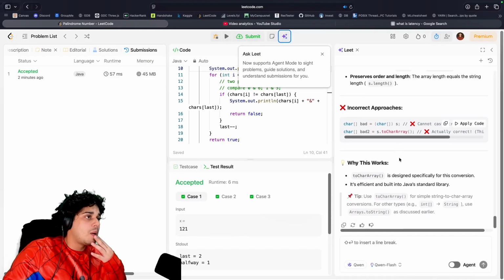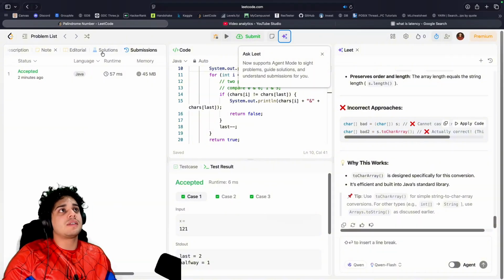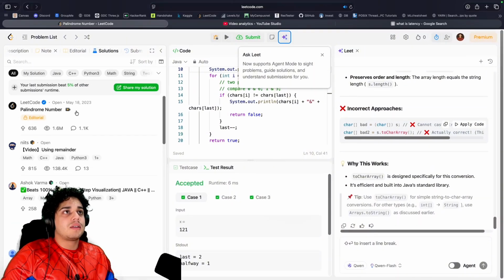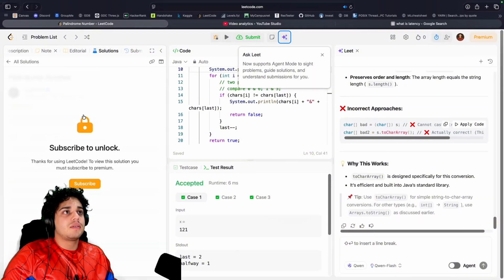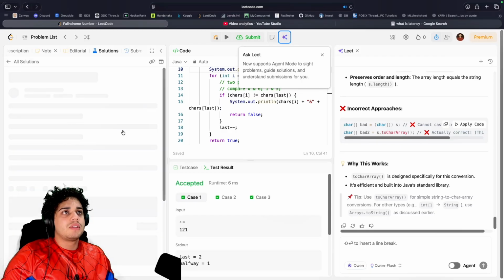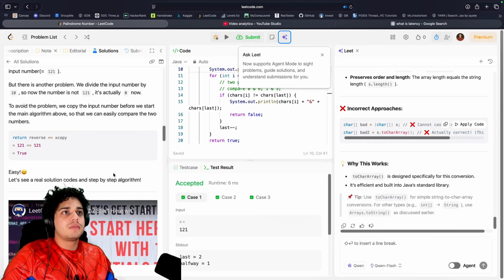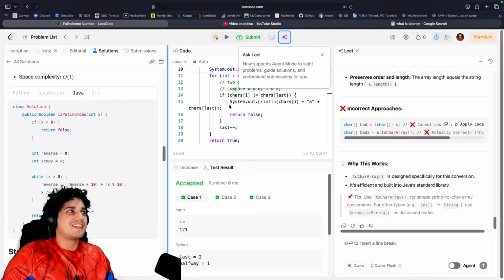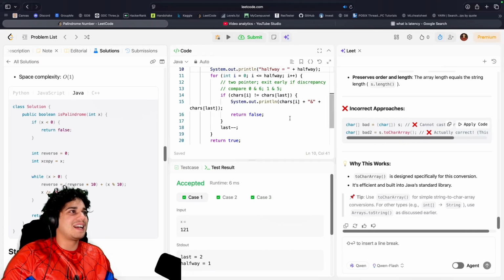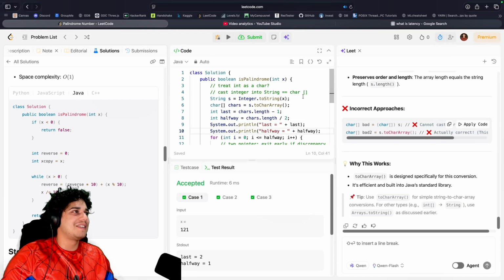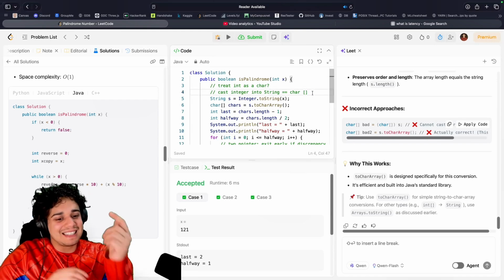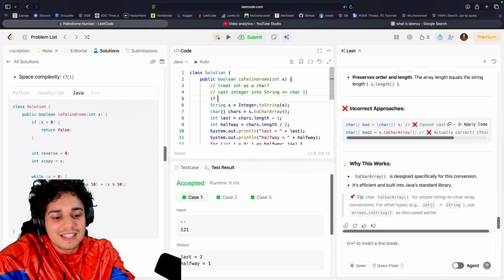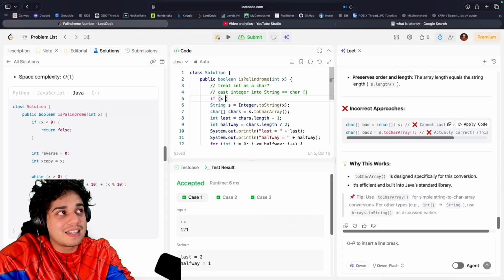Right. Let's go ahead and take a look at the solutions, and look at the LeetCode one. I'm not paying for it, so. Using remainder. Wait, what? That's really smart. If x is less than 0, I was on the right track with that. In other words, if it has a negative, you're out. Let me just add that real quick, because that's kind of sexy. I forgot you've got to ask questions like that.